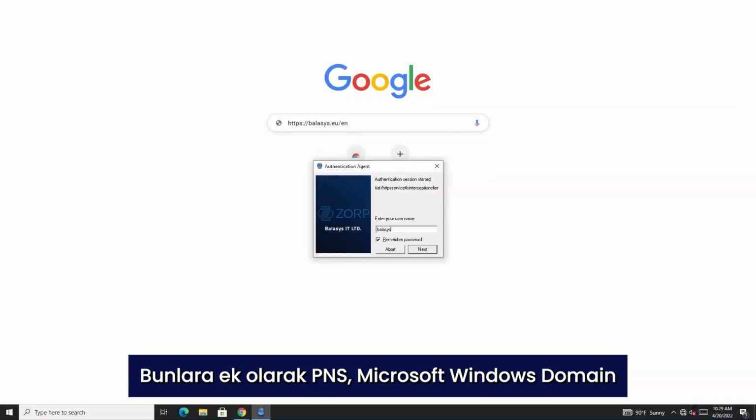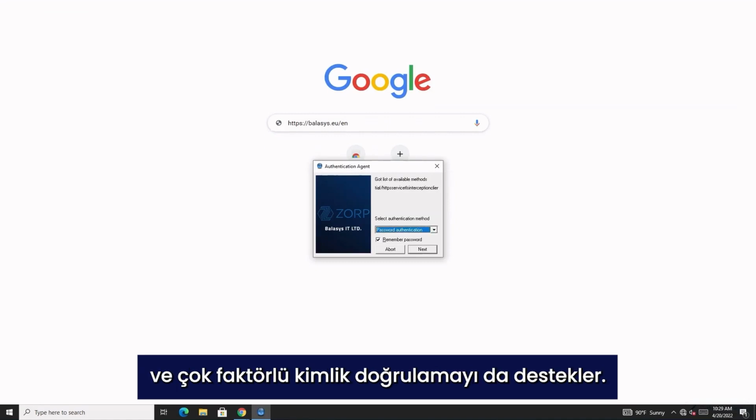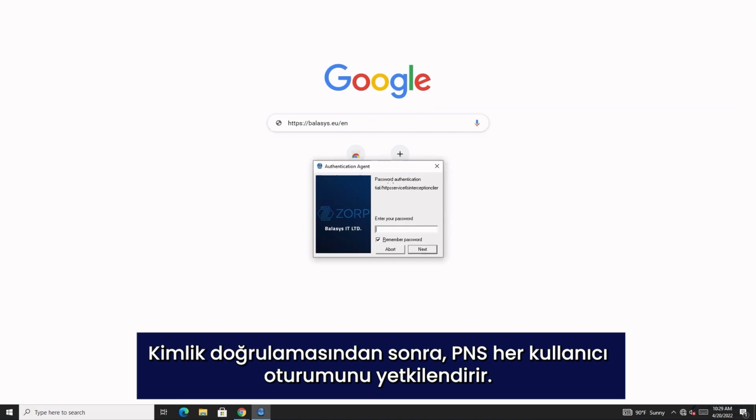In addition, PNS supports the Microsoft Windows domain and multi-factor authentication as well. After the authentication, PNS authorizes every user session.